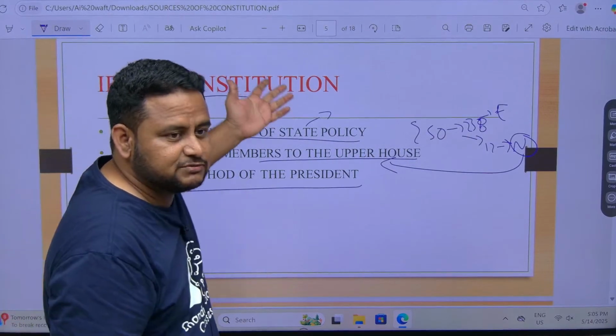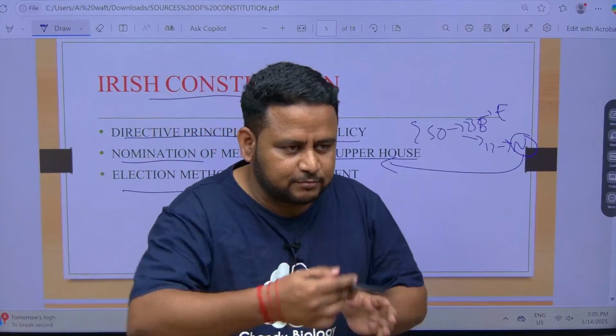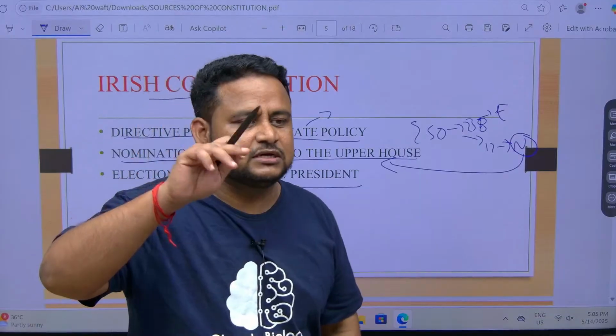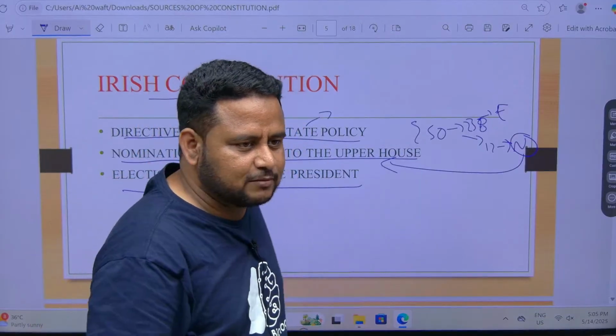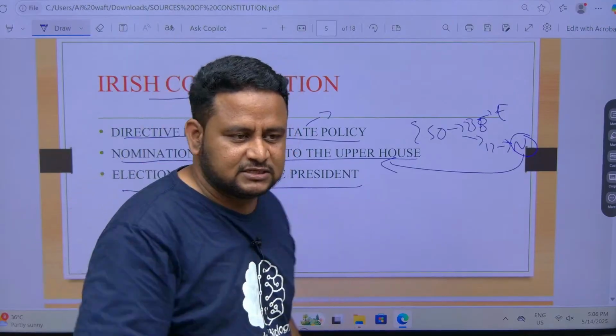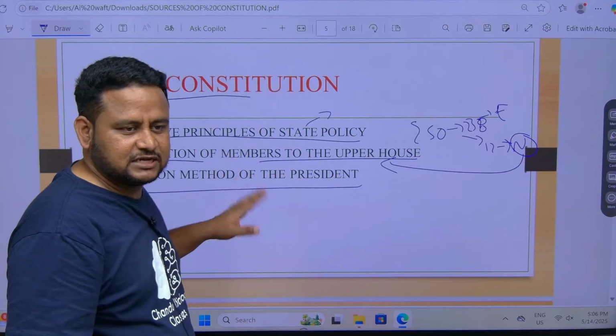Now you can compare this with the US. What does the US say? Removal of the president. Here it is talking about election of the president. There it is talking about the chairman of the upper house. Here it is talking about nomination of members to the upper house. And there it is talking about fundamental rights. This is talking about directive principles. Like this you can compare and study.